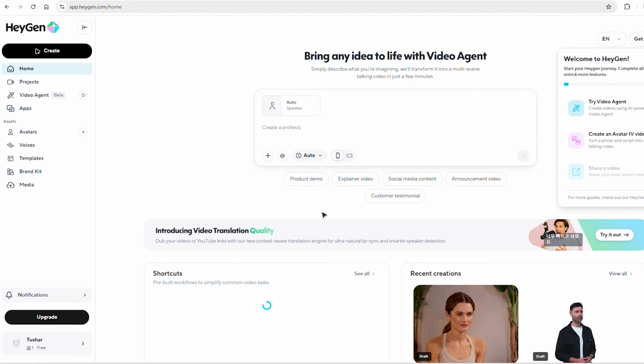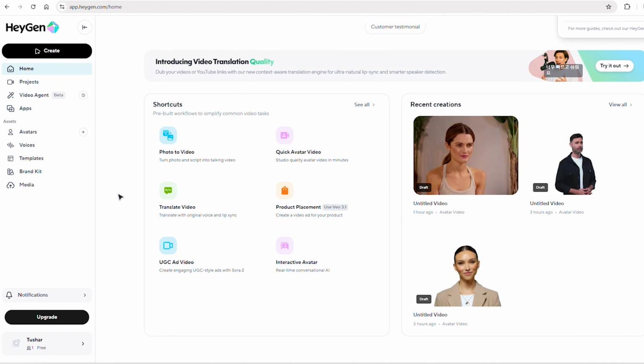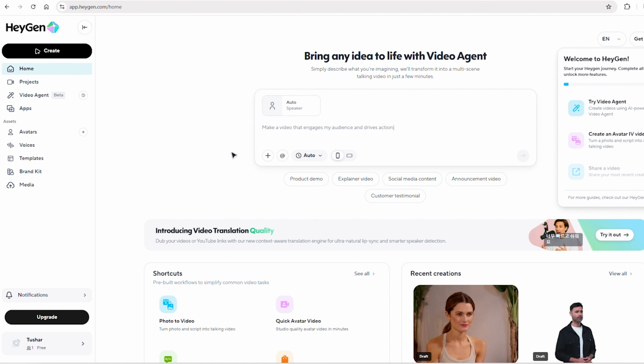Once you're in, you'll land on the main dashboard. Take a moment to look around. What you'll notice immediately is how clean and intuitive the user interface is. It's designed not to be intimidating, even for absolute beginners who have never used a video creation tool before.